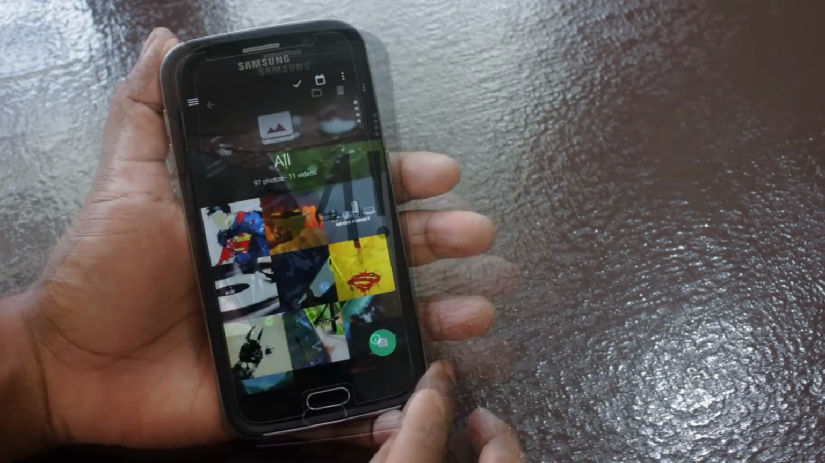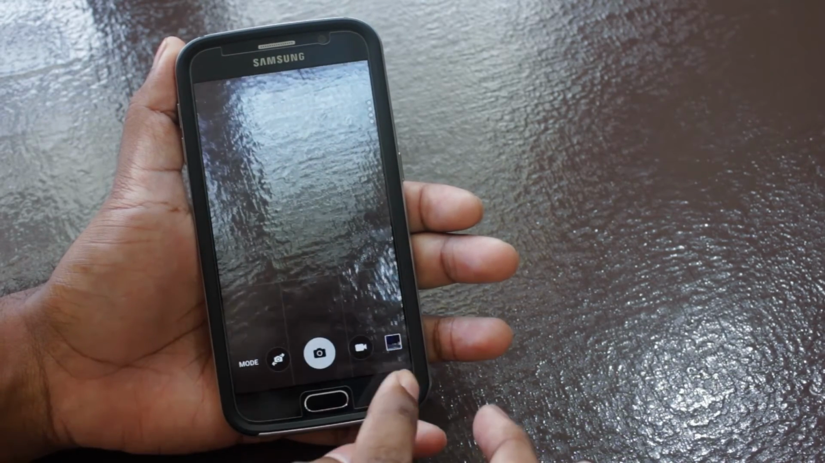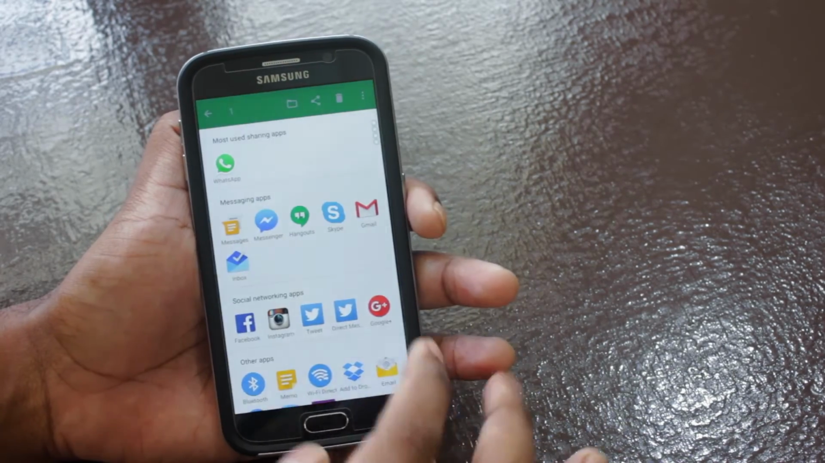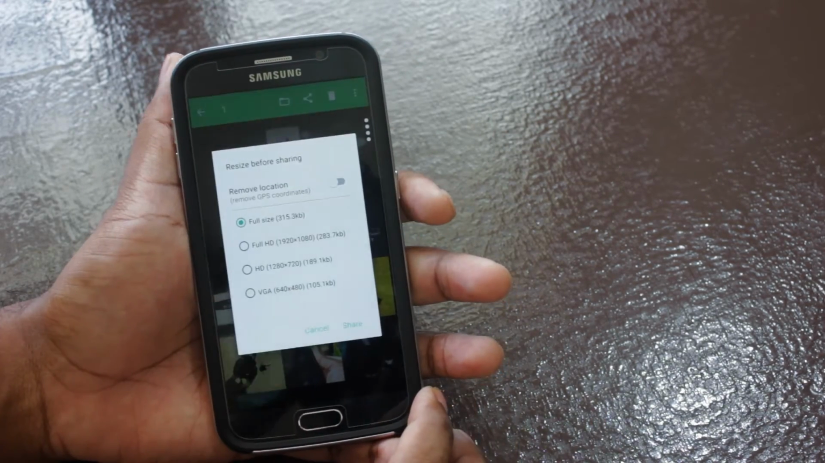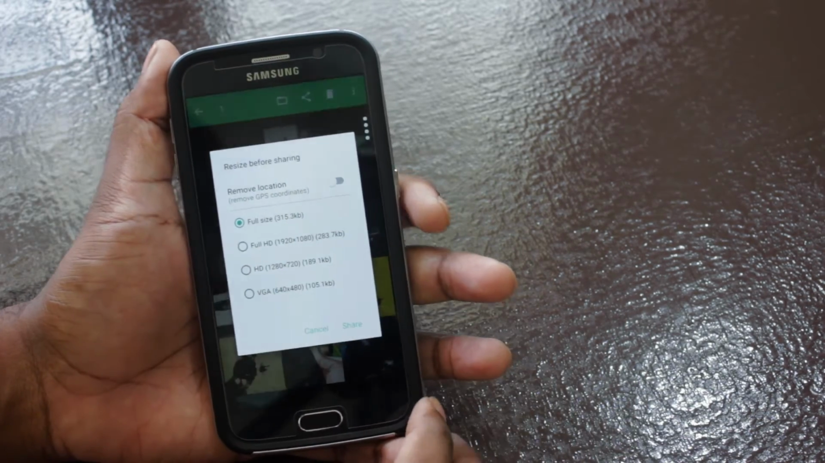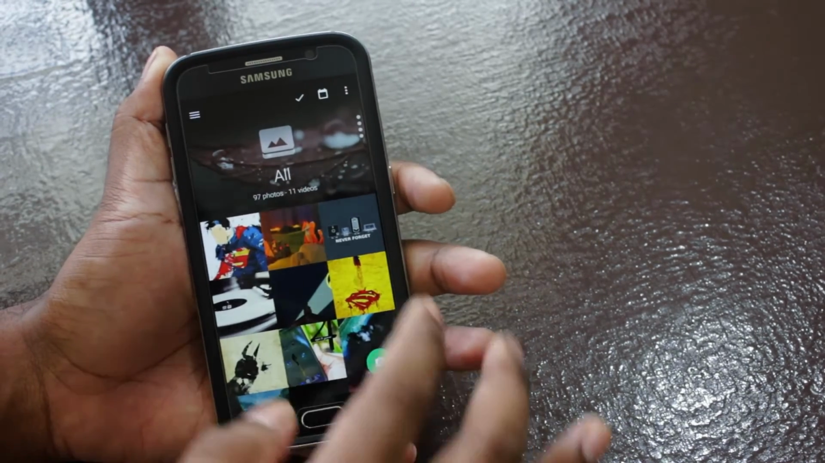Now there is also an option to launch their camera app straight within the gallery. And of course you get your default sharing options to social media, etc. from the app. But what makes it interesting is it lets you resize and also remove GPS coordinates before sharing it to any social media. Now that's really smart.